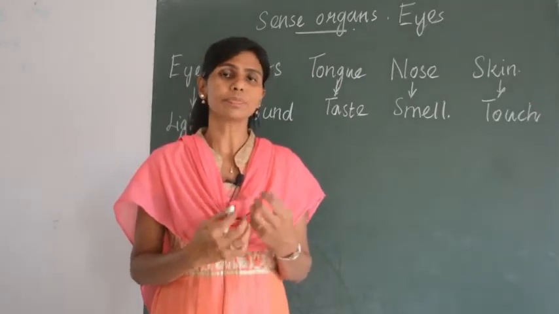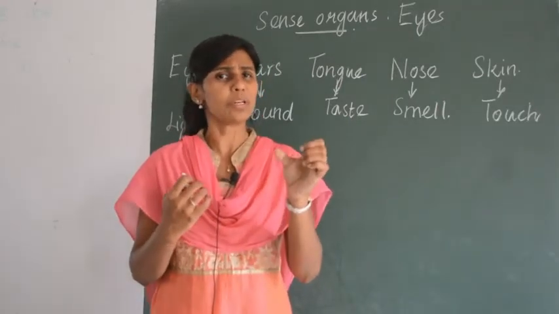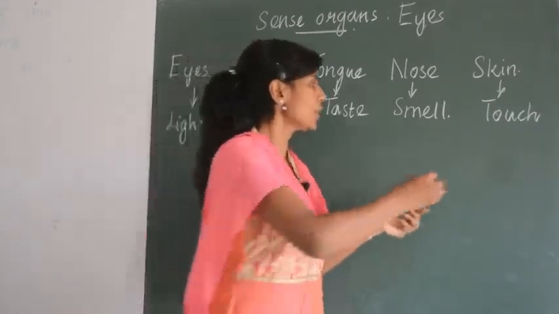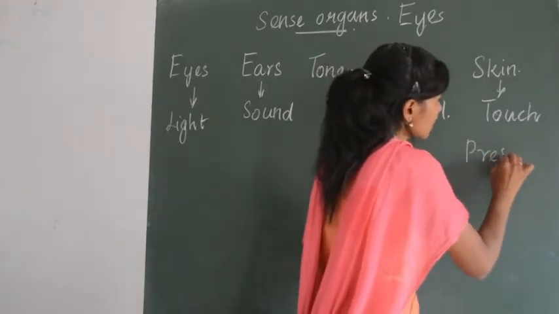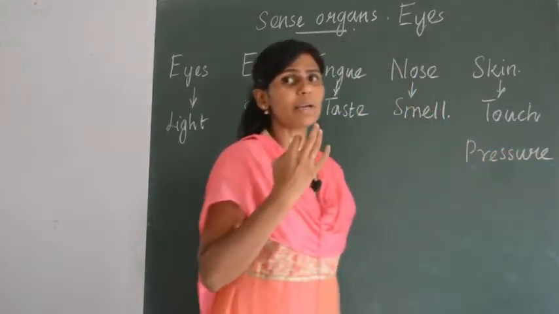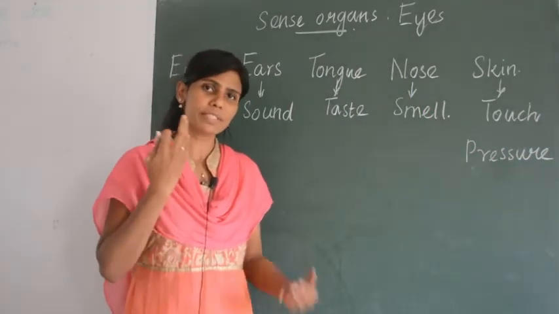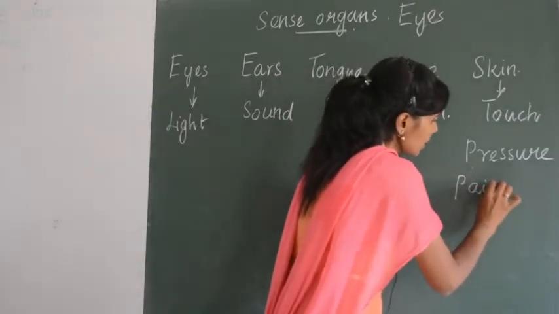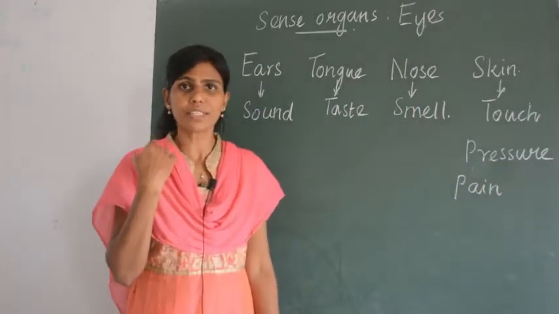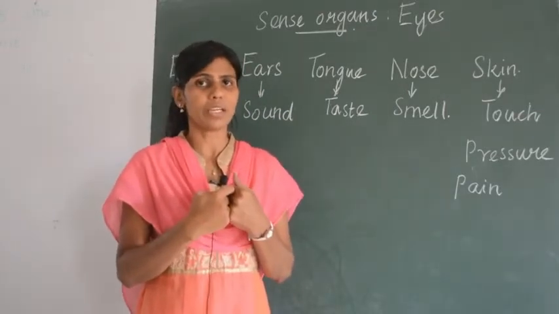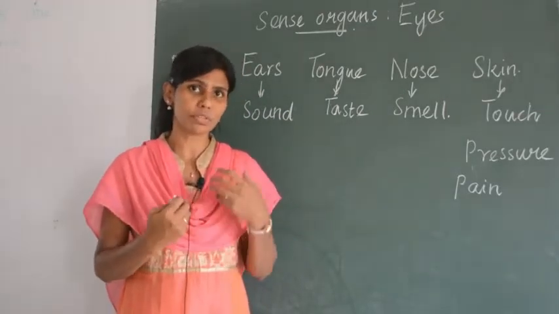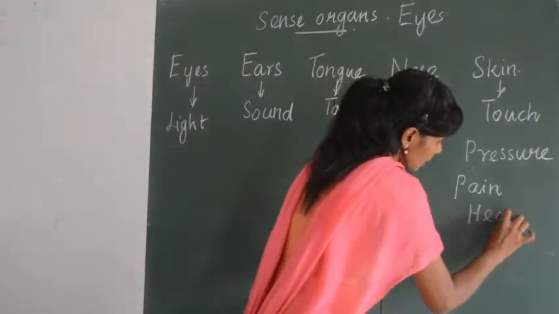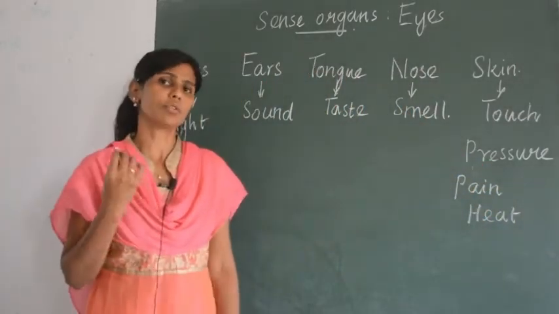Okay, and also the pressure. If I hold you tightly, if a person holds you tightly, if they apply pressure on you, you can feel through your skin. So skin is the sense organ that helps you to realize or sense the pressure on you, the physical pressure. Then also the pain. Suppose if you have a pain, what tells you that you have pain? The receptors of your skin only tells you that you have pain. And also the change in temperature. Suppose if it is too hot or too cold, then also you can sense through your skin. Say for example, the heat can be sensed through the skin.